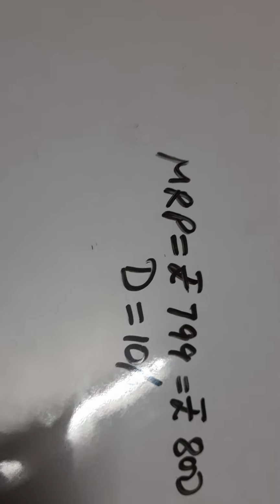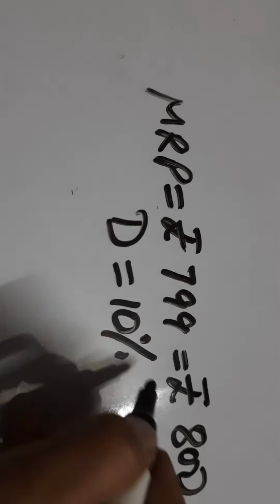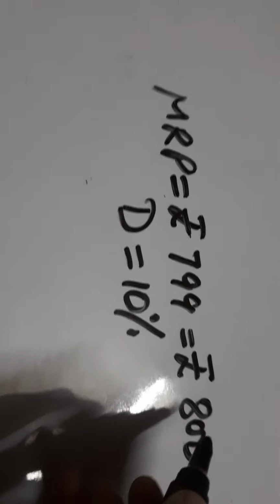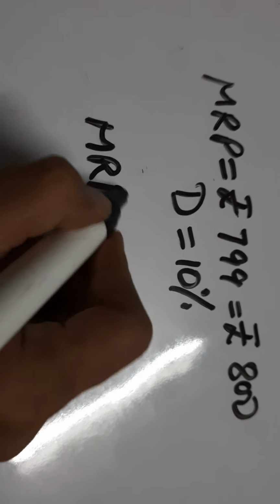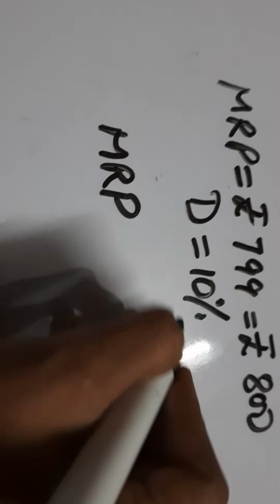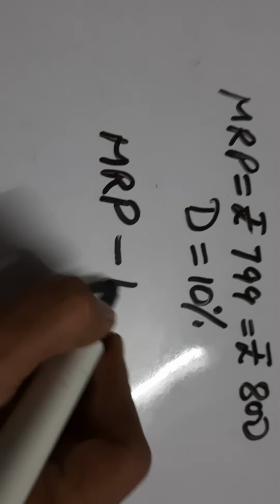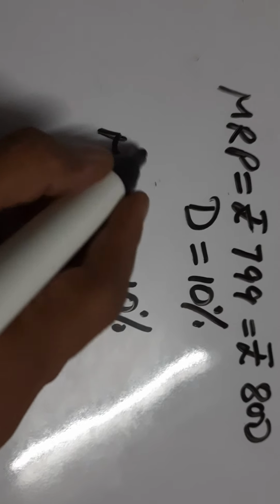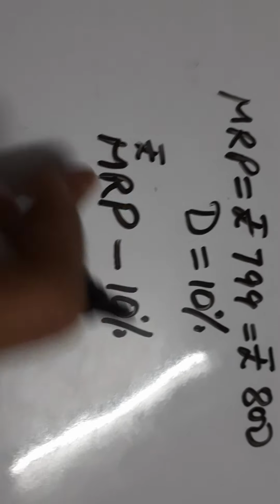So by getting the discount, first of all tell me, will the discount be added or reduced? Yeah, it will reduce the cost of the item. So what is the way to calculate that reduction? So dear students, from your MRP the discount will be reduced. So for reduce we'll take minus, and how much discount are we getting? It is 10%. Now the percentage and the MRP which is given to us in rupees, both the units are different, so we can't solve them.